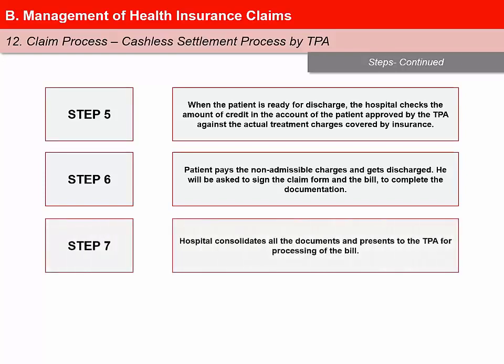Step 7. The hospital consolidates all the documents like claim form, discharge summary, patient's ID proof, detailed bill, etc. and presents them to the TPA for processing of the bill.